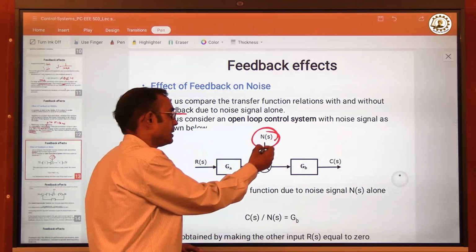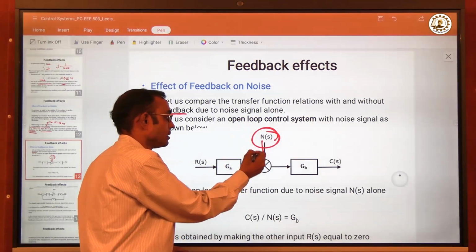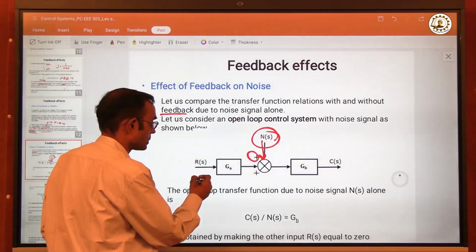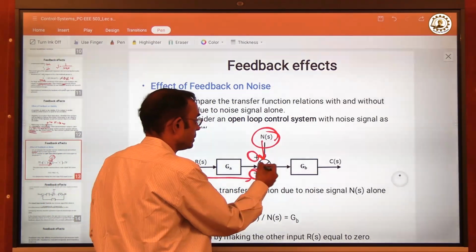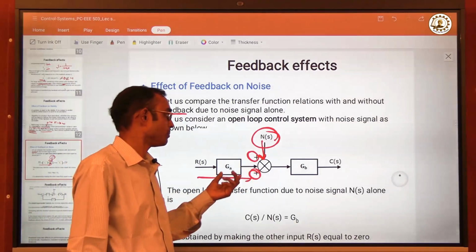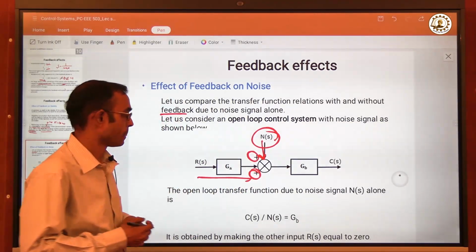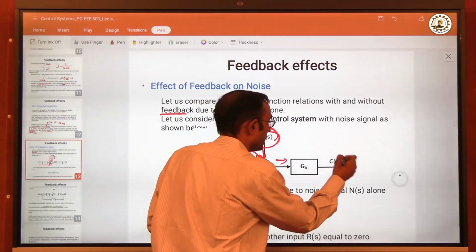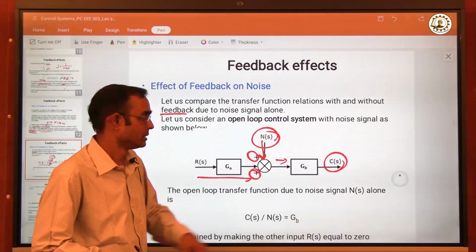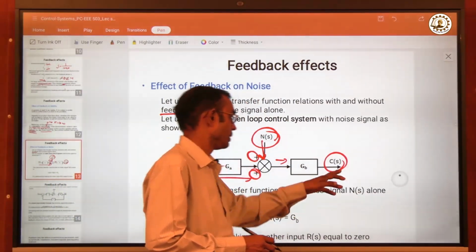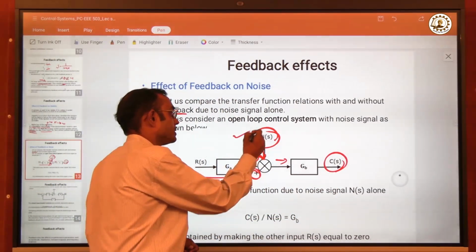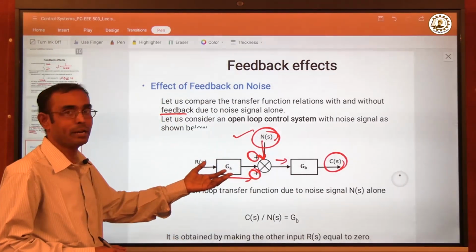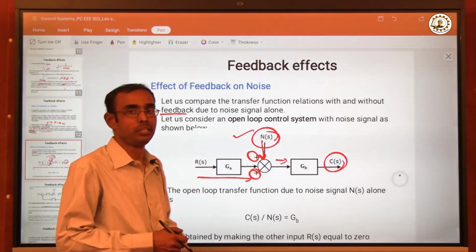You can see it is added with the system in this way. This plus sign is given, and there is another reference input which is coming through this other plus sign. So this adder or the summer is summing up noise with the reference input, and the overall input is going into this GB, and finally C(s) is impacted. C(s) is the overall response which is impacted by the presence of noise N(s). This is the open loop system where no feedback is being used.